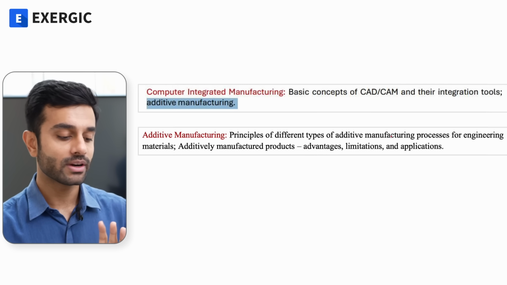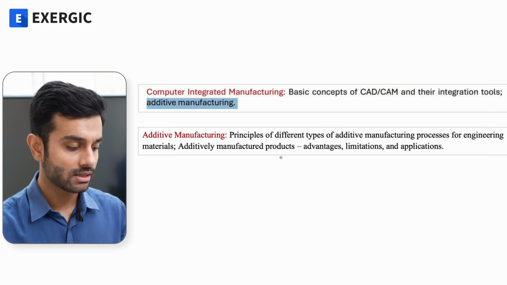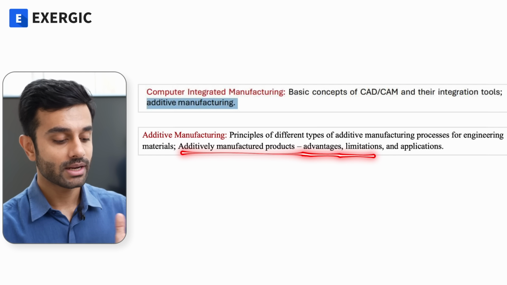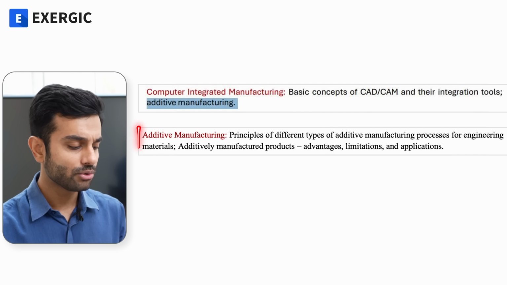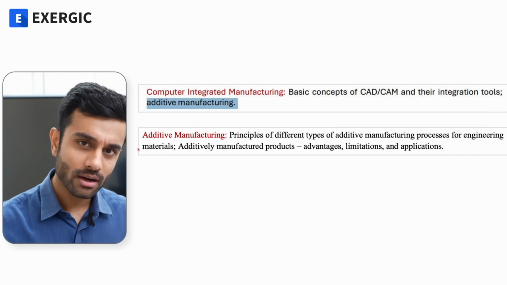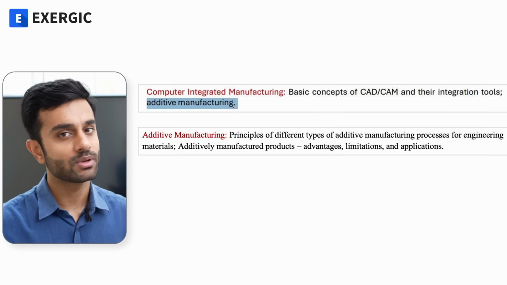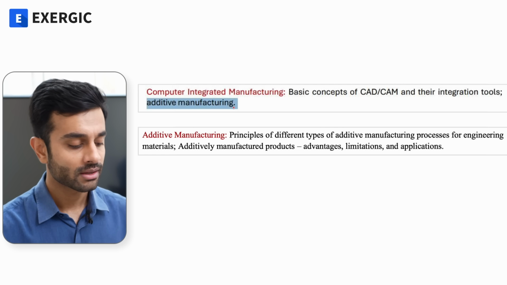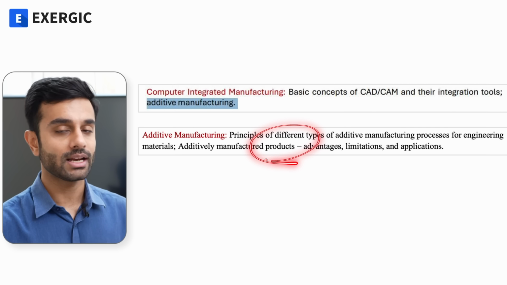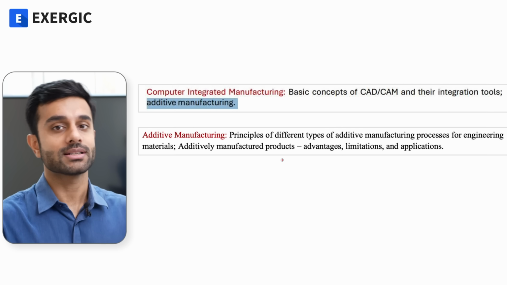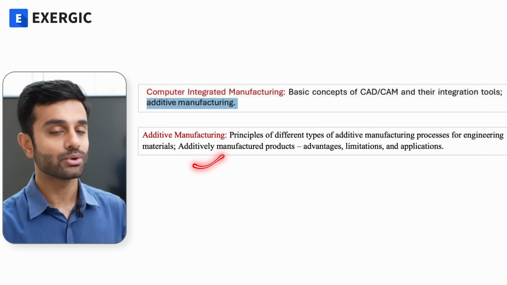Principles of different types of additive manufacturing process for engineering materials, additive manufactured products, their advantage, limitation and application. Now, nothing new here. This is something which we already cover, because this was already part of CIM. So this has been already covered in the video course. So there is nothing extra here that we have not covered. Rather, I will say that we have covered some things which are additional to it.